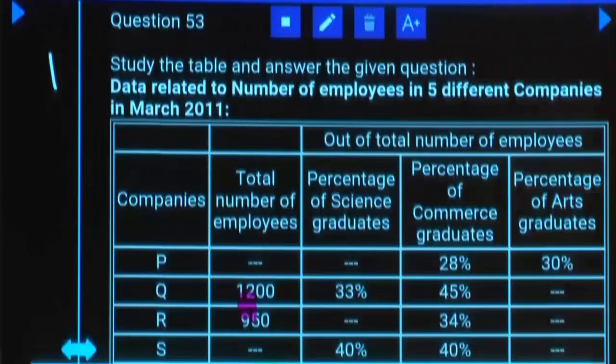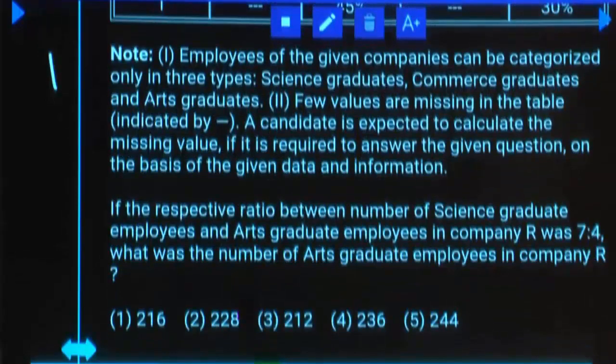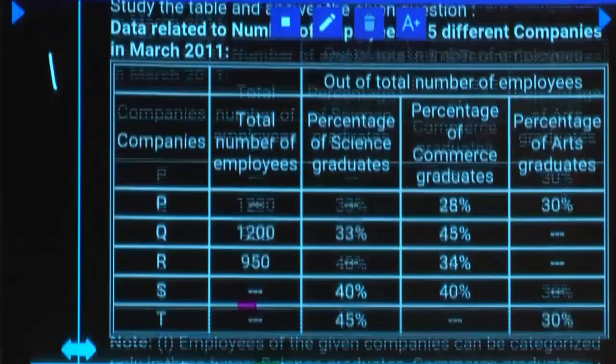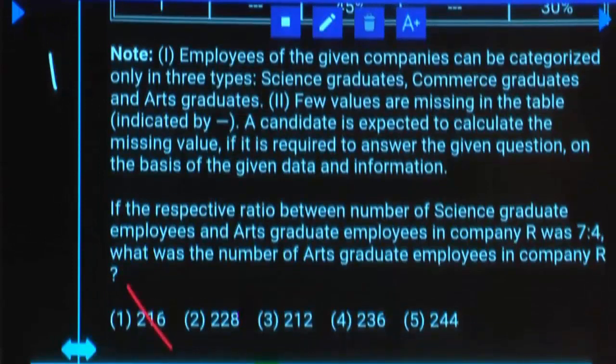How many such options are there? Is your first option 3 multiple? That is 9 multiple. Answer has to be only 3 multiple. Because 24% of 950 you will have only 3 multiple. It cannot be 9 multiple. Correct? So first option is 9 multiple. That cannot be your answer. Second option is 3 multiple. That can be your answer. Third option? Fourth option? Fifth option?